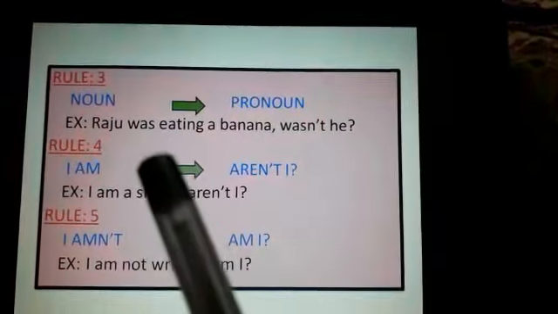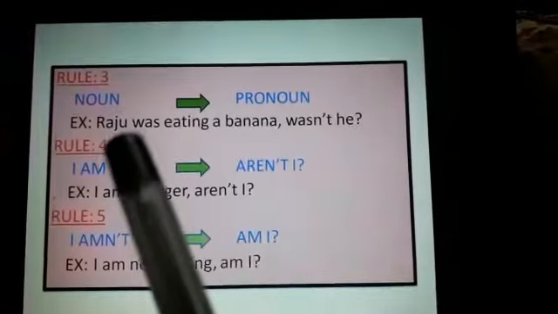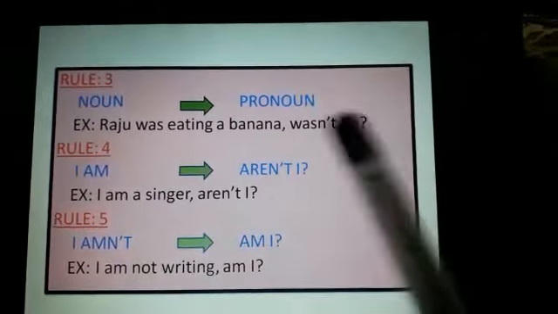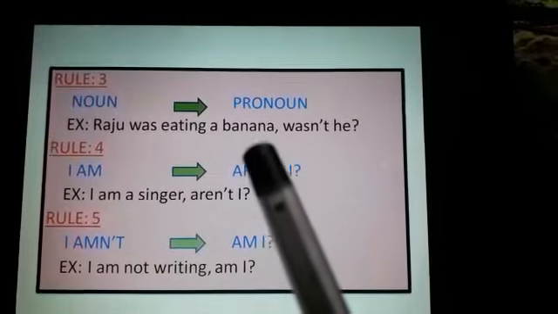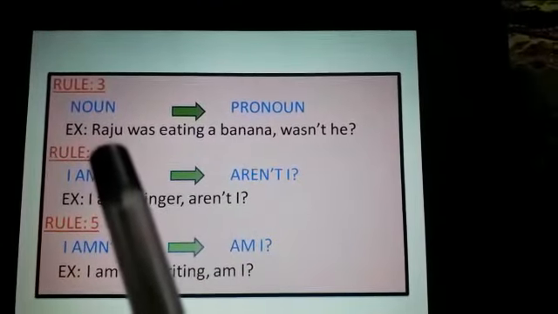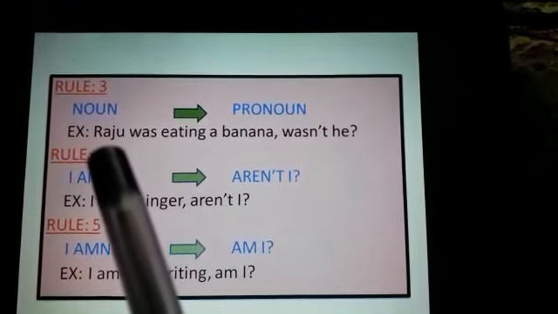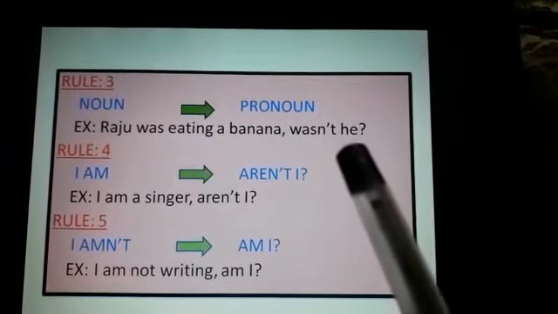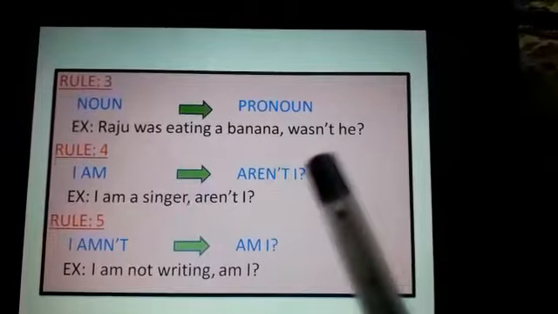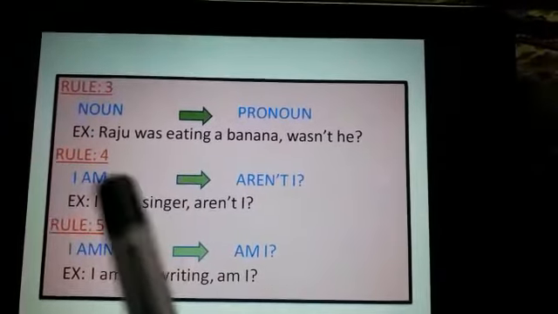Rule 3: Noun. If a noun comes, we have to change that into a pronoun. See here, example: Raju was eating a banana. So here, what is the noun? Raju. So don't use the same thing here in the question tag. We have to change that into a pronoun. So, wasn't he?